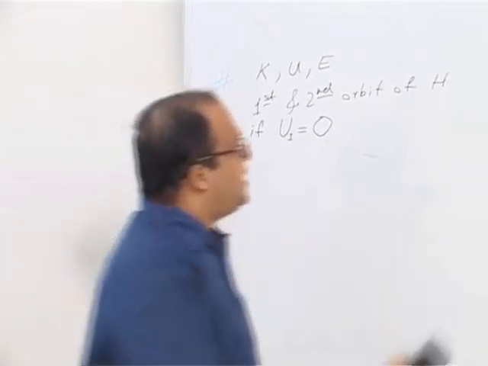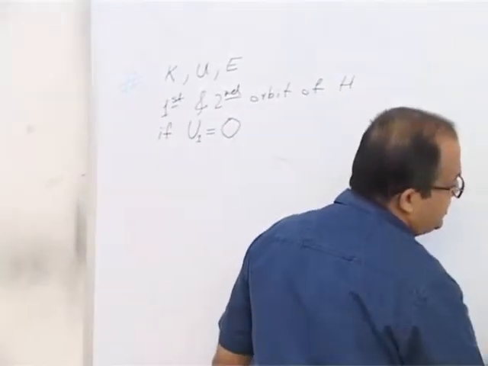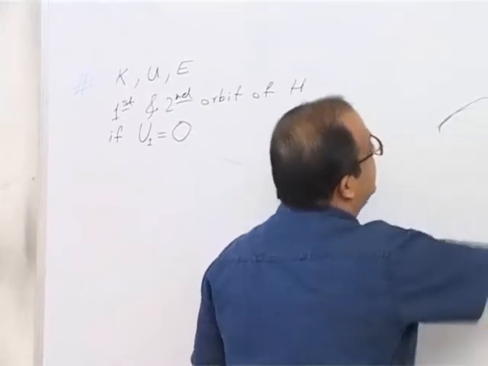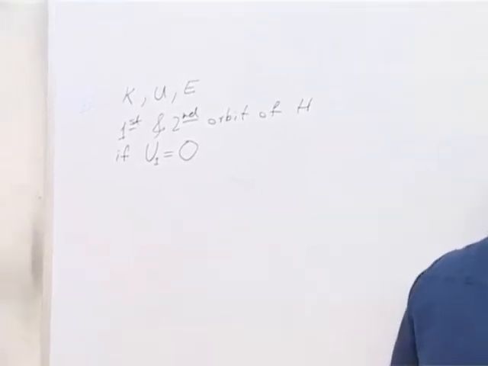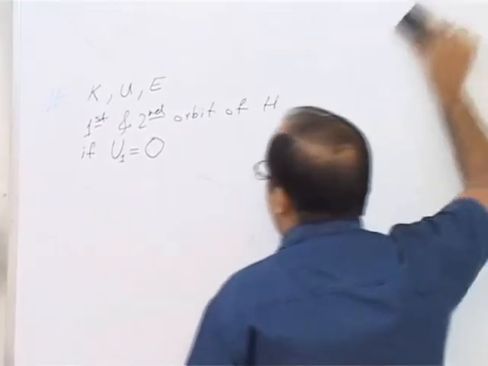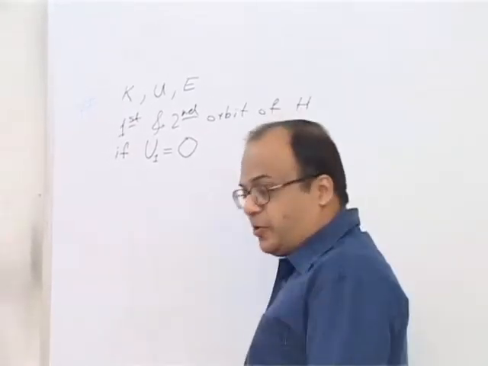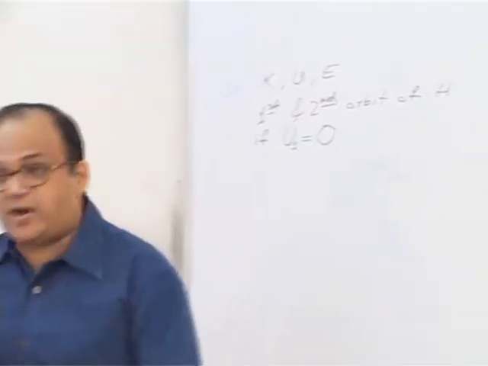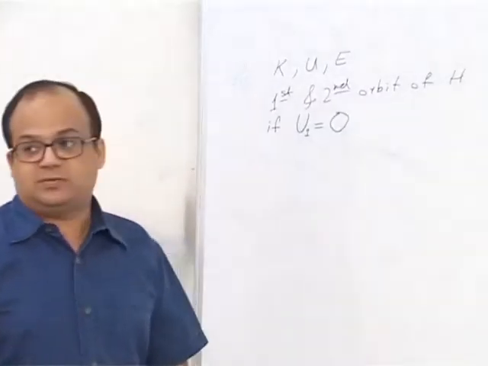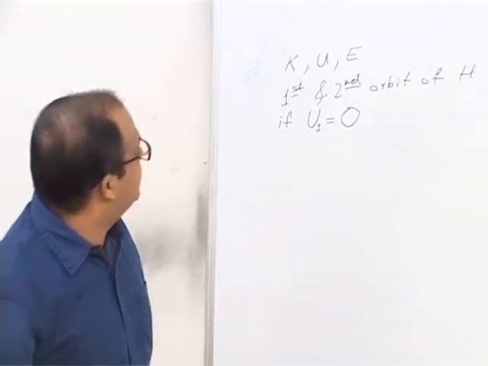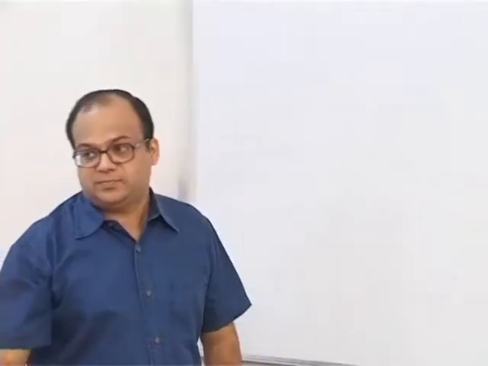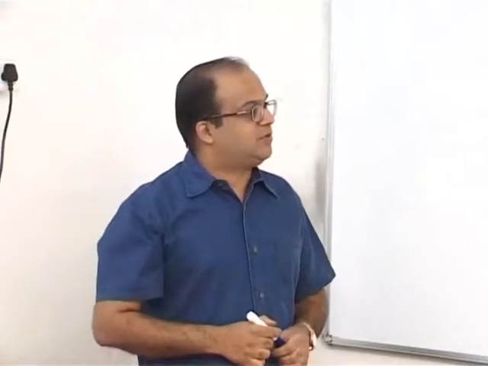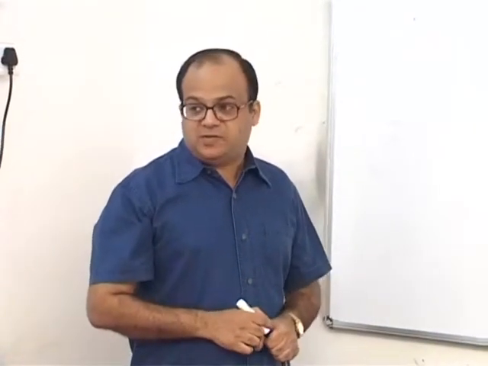So we have to find kinetic energy, potential energy and total energy in the first and second orbit of hydrogen, but we are taking the potential energy of the first orbit to be equal to 0. So how do we solve this? Because the potential energy has become 0.